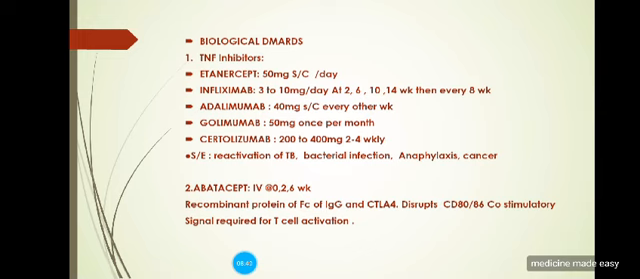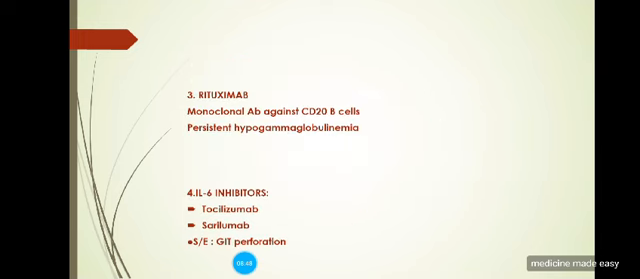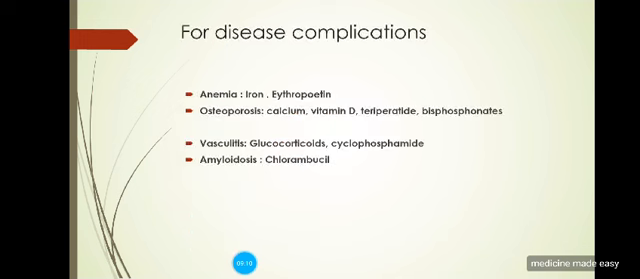Then we can go for abatacept if the patient is not responding to TNF inhibitors. Then rituximab can be given. It's basically a monoclonal antibody against anti-CD20 B cells, which can cause persistent hypogammaglobulinemia. Then if the patient is not responding to all these biological and synthetic DMARDs, we can go for interleukin-6 inhibitors, which include tocilizumab and sarilumab. The side effect of these is that they can cause GIT perforations. So these were all for the disease.